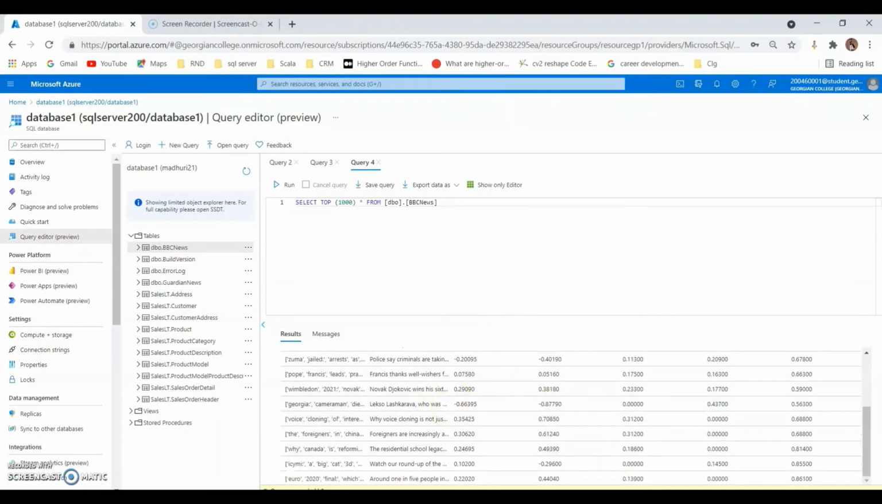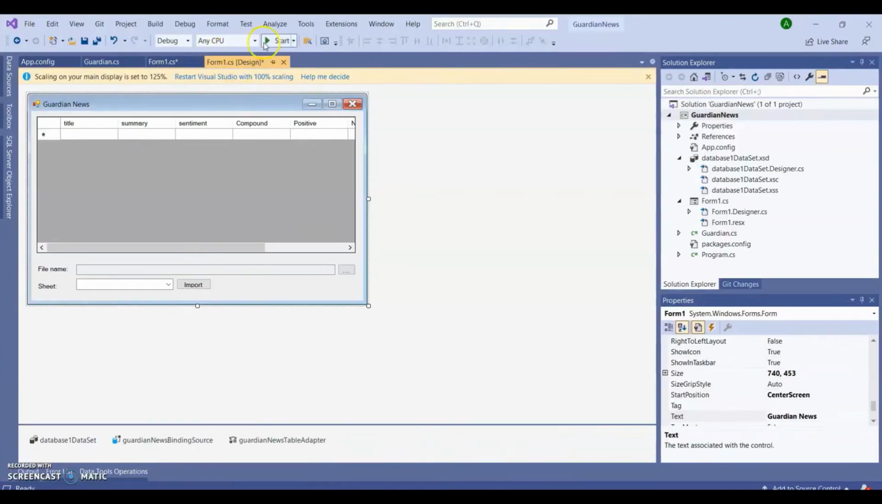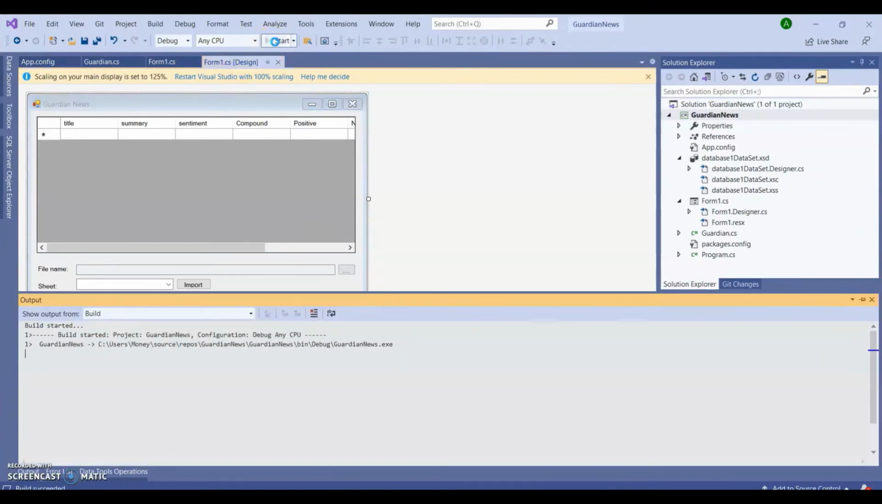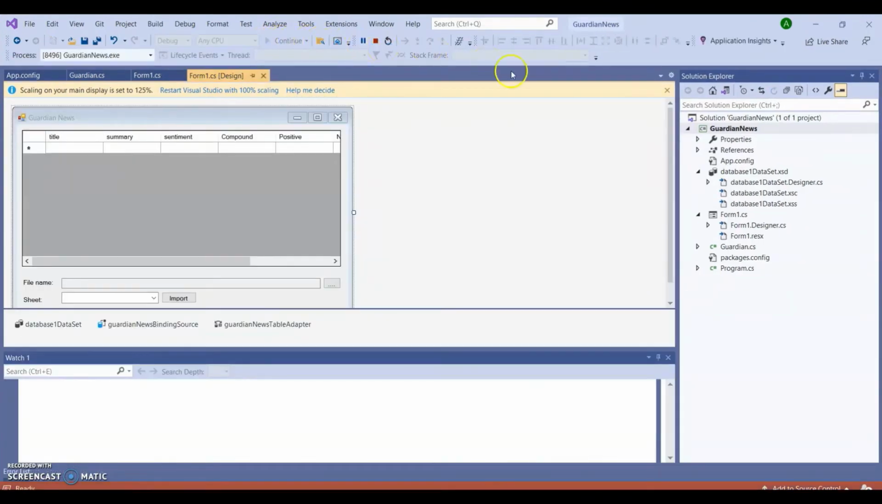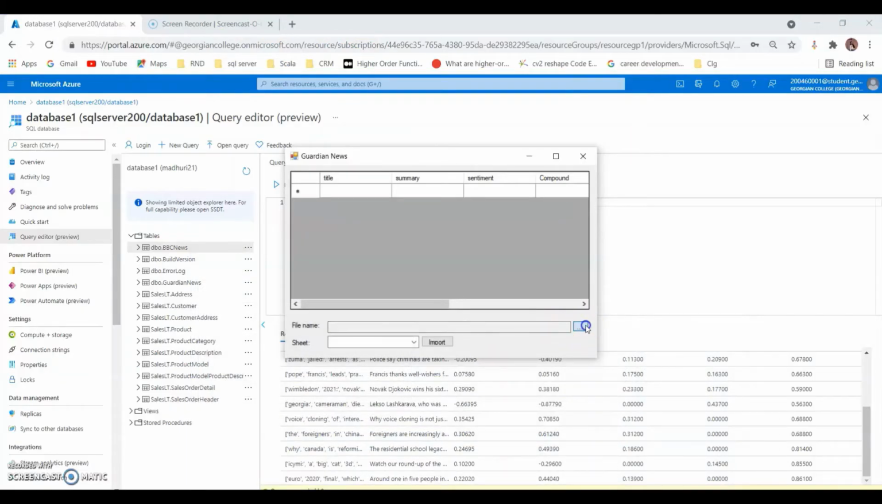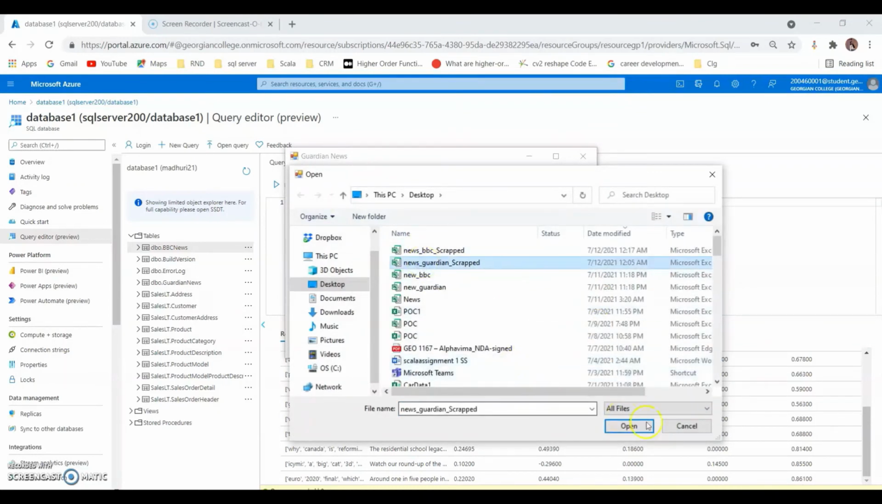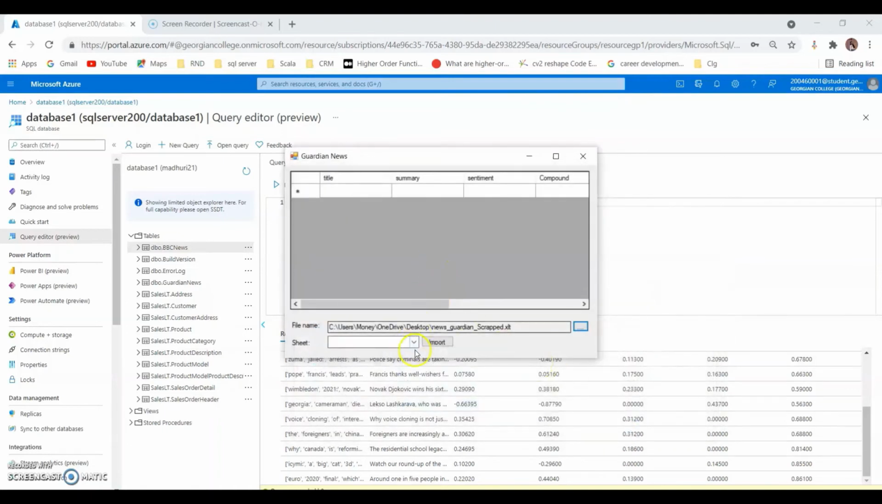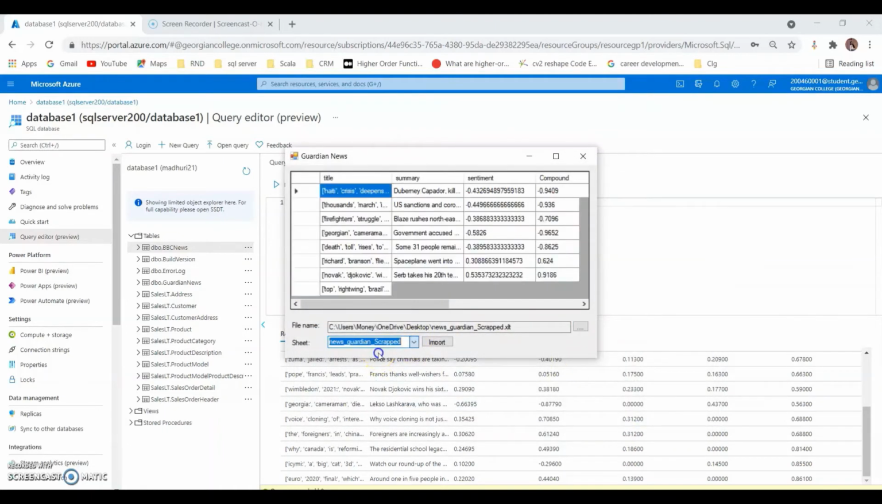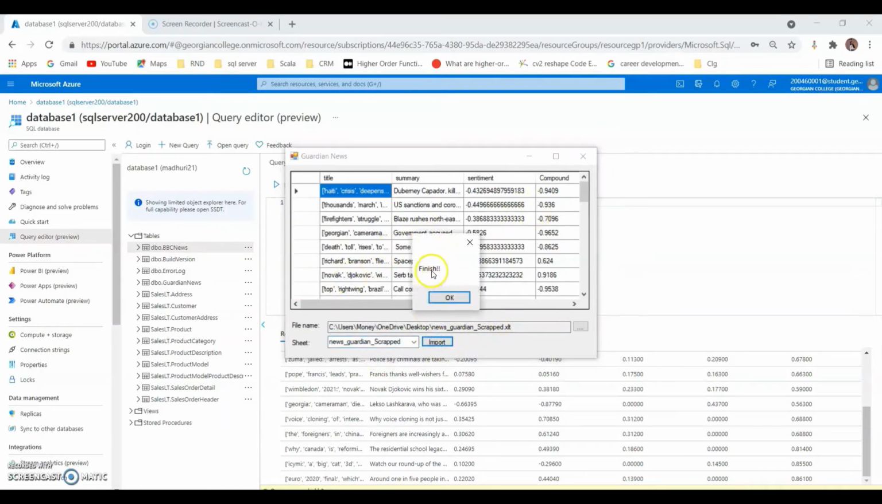Now let's check the same for the Guardian News. I'm running the application for the Guardian News. A window appears, so I'm selecting the file for the Guardian News. I'm following the same process and open this file. Select this file. Data appears on the grid view, and on import click, I got the message of finish. It means the data is uploaded.